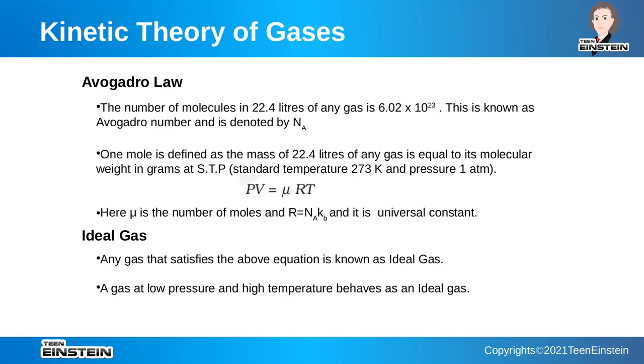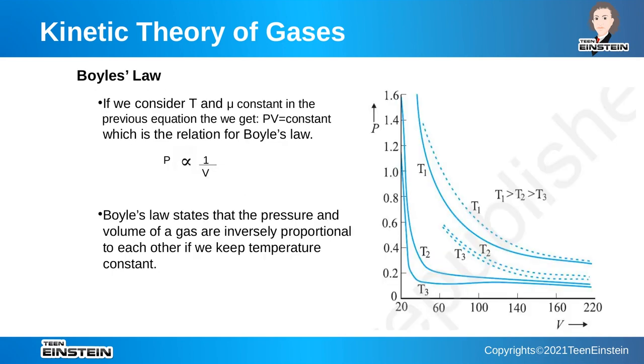It is a very important property of gases that they behave as an ideal gas only at low pressure and high temperatures. That is, the moment the pressure becomes high and the temperature becomes low, there is deviation of the gas from its ideal behavior. That we'll see from Boyle's law. So now let us study Boyle's law. If we consider temperature to be constant, we get PV, pressure times volume, as a constant. That is, we obtain an inverse relation between pressure and volume.